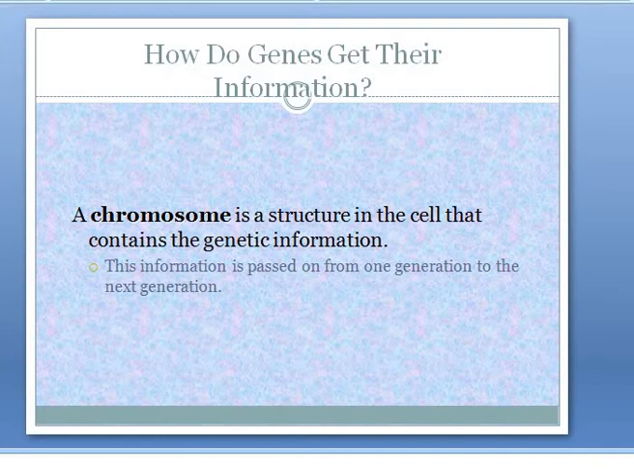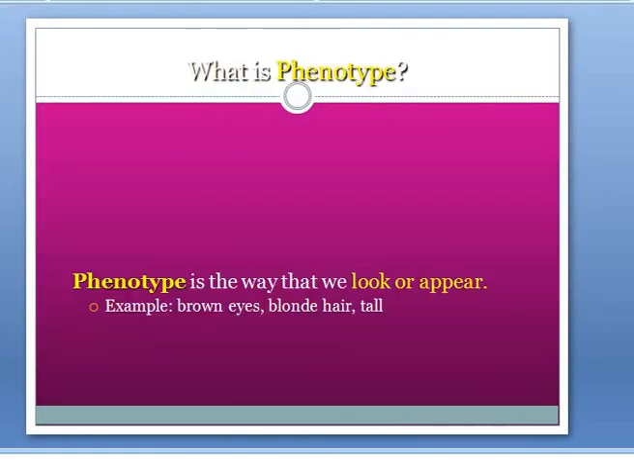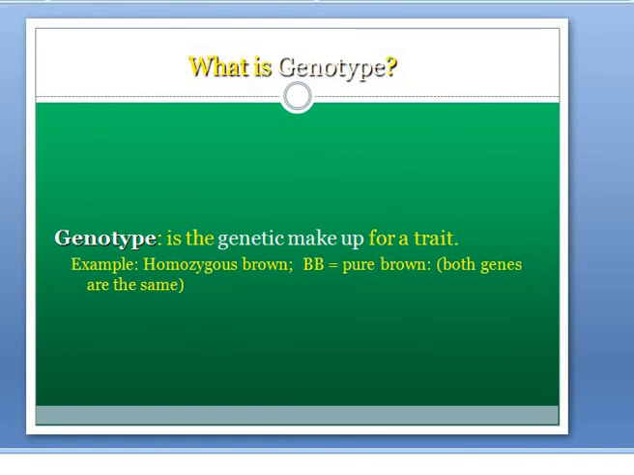Here is about phenotype. What is phenotype? Phenotype is the way that we look or appear. Example: brown eyes, blonde hair, tall. And genotype is the genetic makeup for a trait, like homozygous brown. BB means pure brown. Both genes are the same. If both genes are the same, then BB means pure brown.